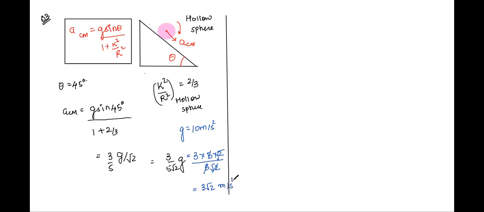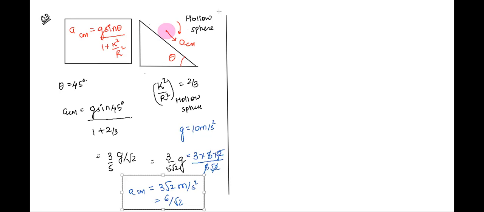Meter per second square or meters per second? What is the unit of acceleration? Sir, it's meter per second squared. Very good. So we have the acceleration of a ball, in the form of a hollow sphere rolling down an inclined plane, given as 3 root 2 or 6 by root 2, as told by Mahila. Okay, good, excellent.